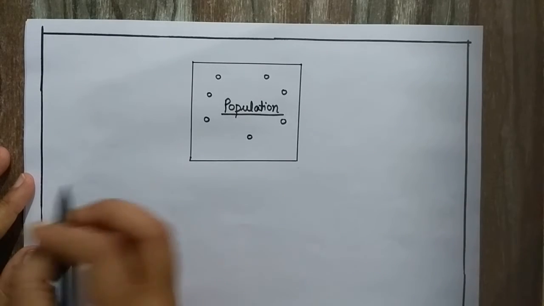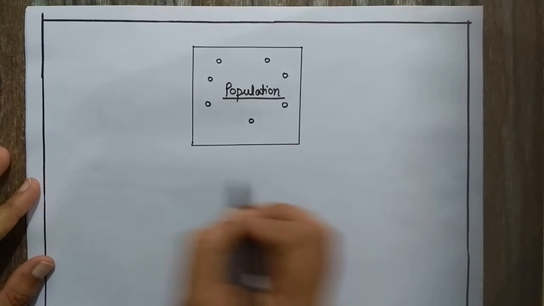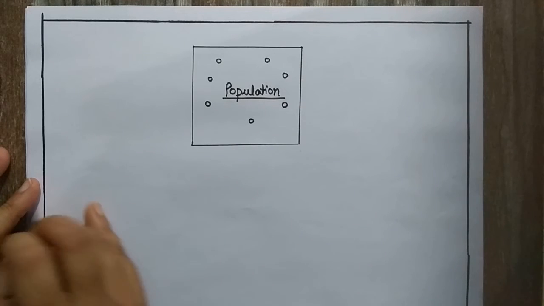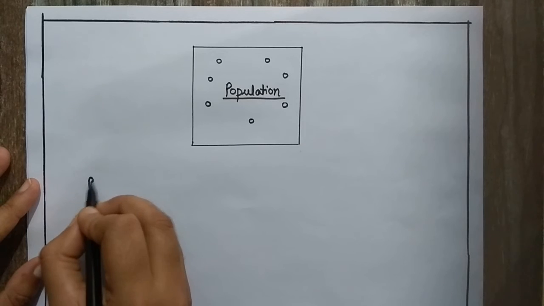Now we have certain characteristics of population. We would first of all write them down here.